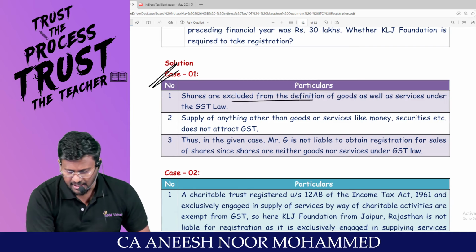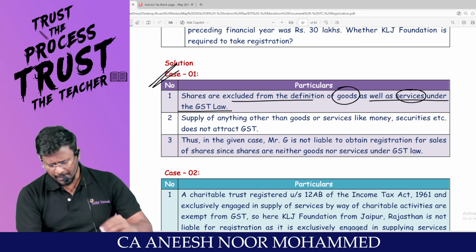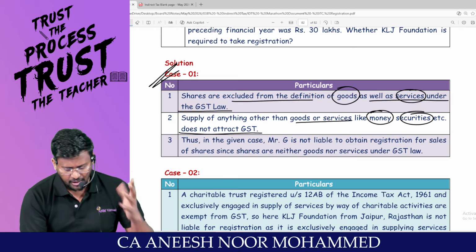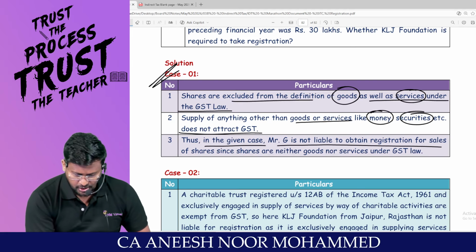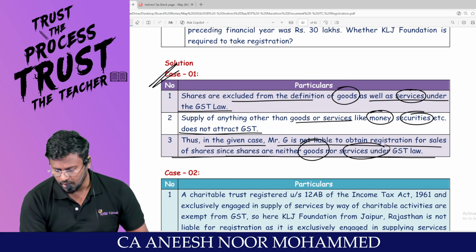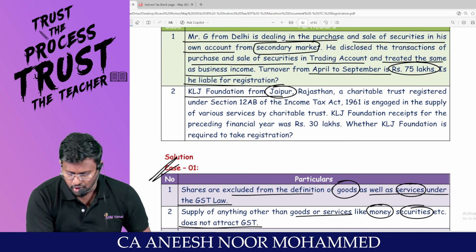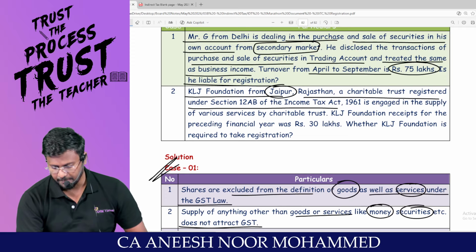Sir, shares are excluded from the definition of goods as well as services under GST law. Supply of anything other than goods or services, like money and securities, does not attract GST. Thus, in the given case, Mr. G is not liable to obtain registration for sales of shares, since shares are neither goods nor services under GST law. Easy.